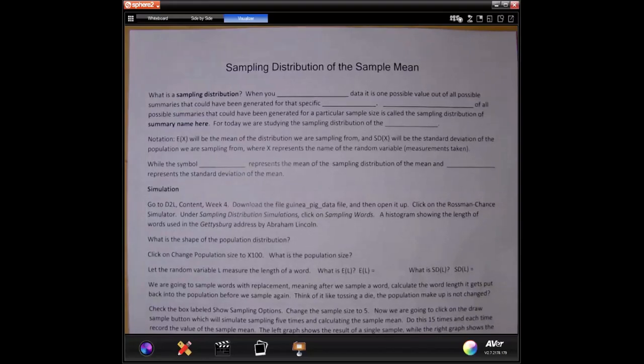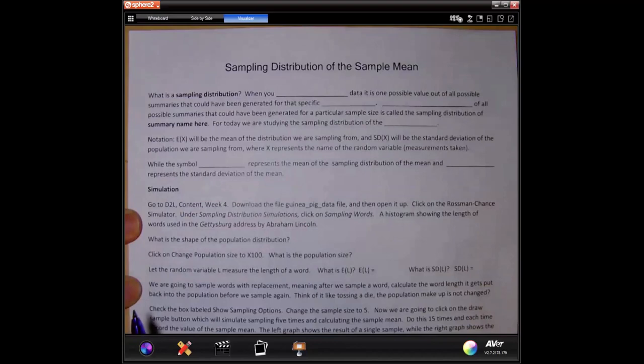We're going to look at sampling distributions. I cannot emphasize this enough. This is probably the most important topic in this course. If you want to understand statistics, modern day statistics, this topic is number one. Okay.